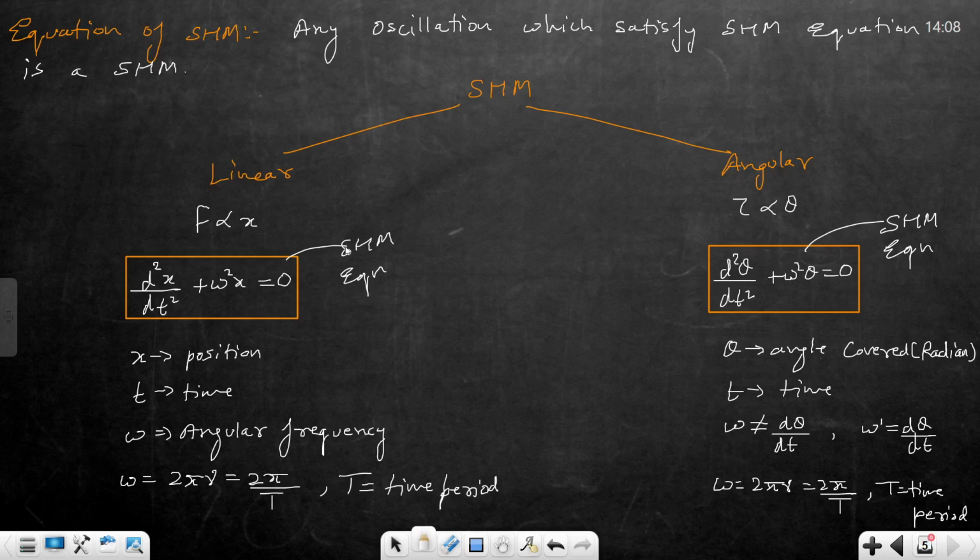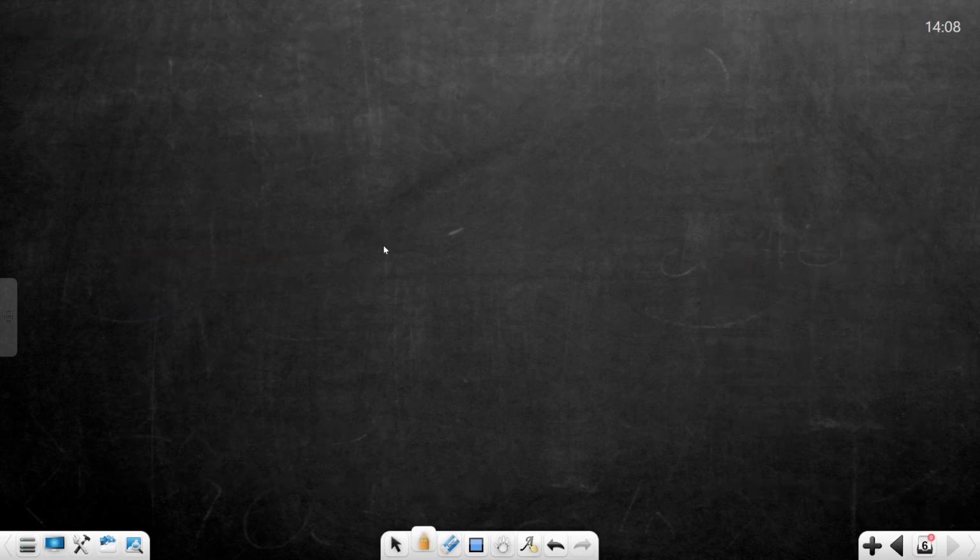Okay, we will study about linear SHM in detail. After that, I will compare them and I will write the angular SHM equations also. Okay. Next one, about terms of SHM. Now I will take linear SHM. Which one? Linear SHM.